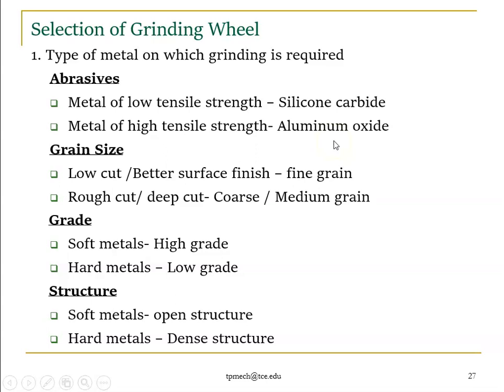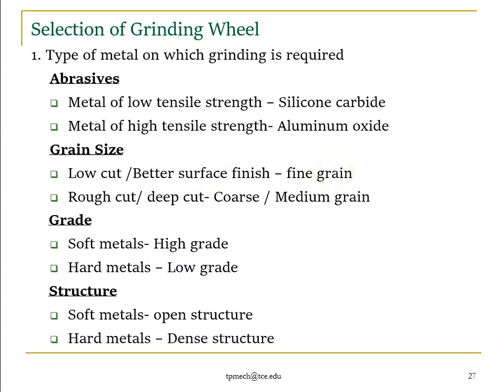Right. We have a catalog, so based on our requirement, we need to choose our abrasive particles. These are generally artificial abrasives; natural ones you cannot use. For low tensile strength, you can choose silicon carbide. For high tensile strength, you can choose aluminum oxide. If you are planning for a low cut, very low metal removal rate with good surface finish, you can use a fine grain. The size of the grain should be fine. If you are planning a rough or deep cut, you can use coarse or medium grain, right?